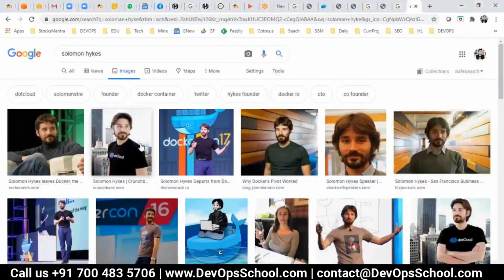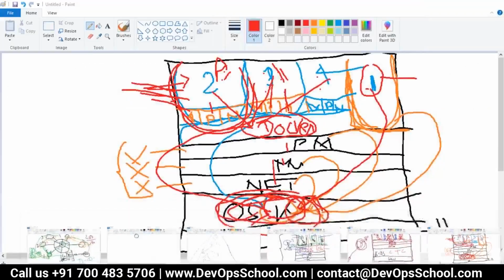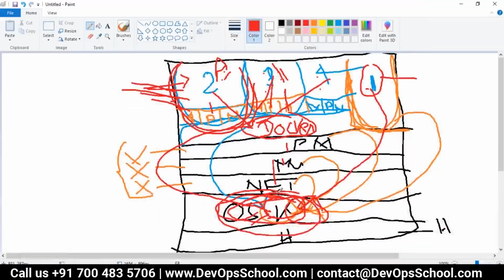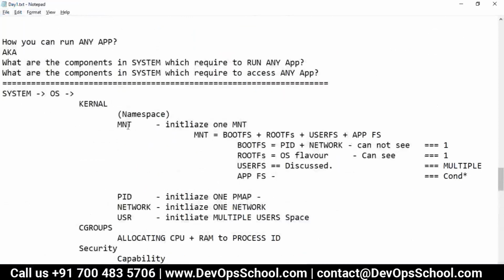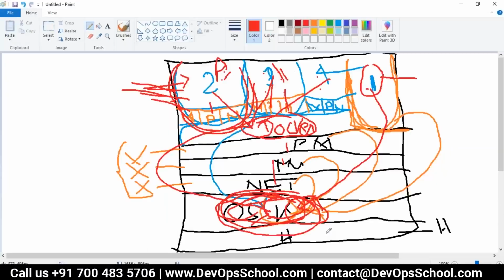His name is Solomon Hykes. He said, no boss, we don't need an operating system every time to run applications. Those libraries are there in the kernel only, which the application requires to run. So let's not create a full-blown operating system. An operating system requires multiple things, which I explained previously. You don't need this.